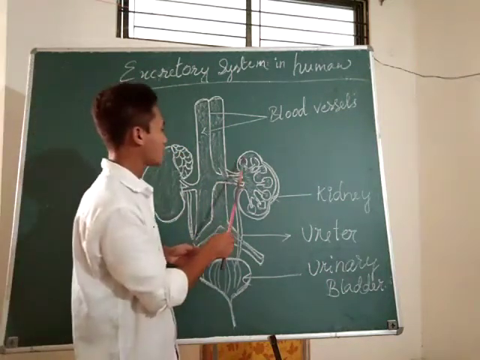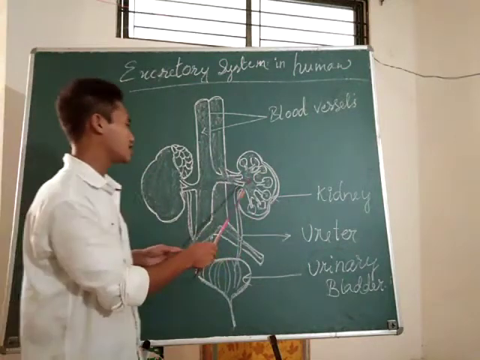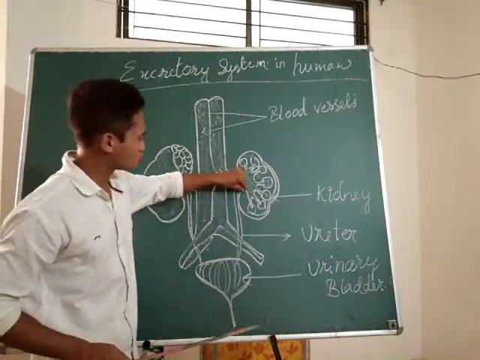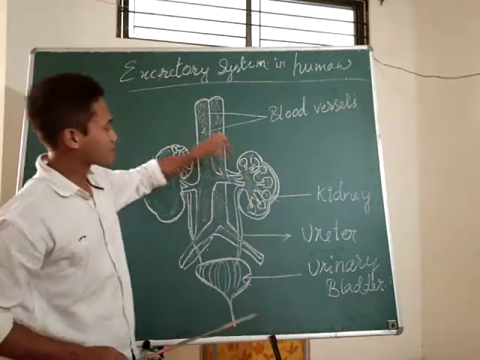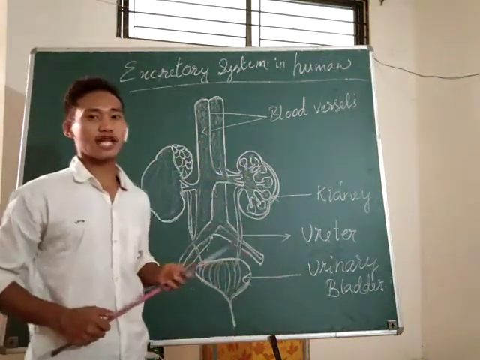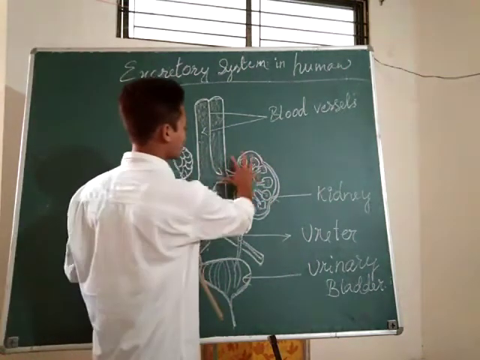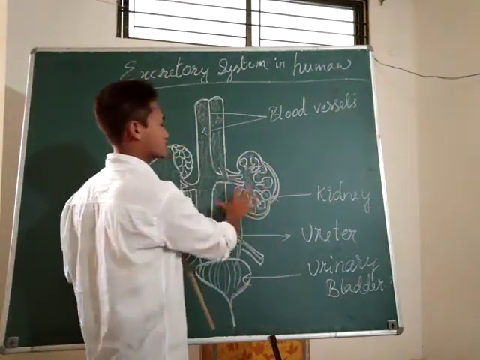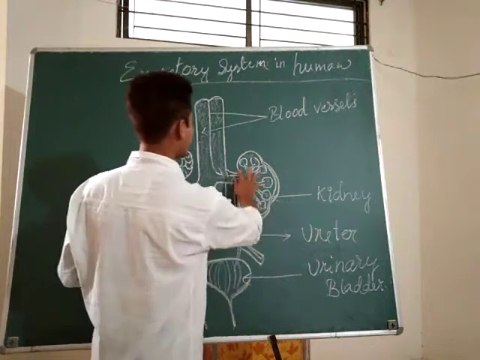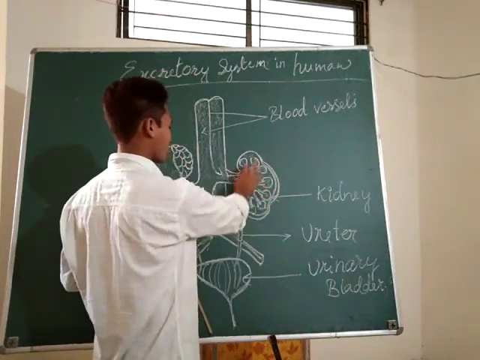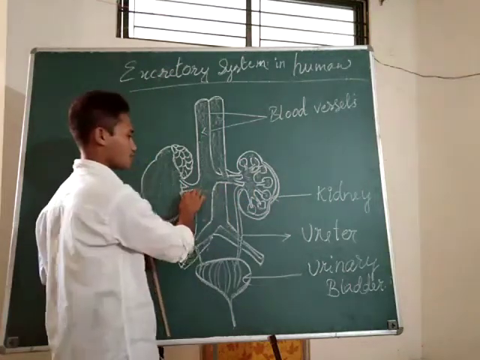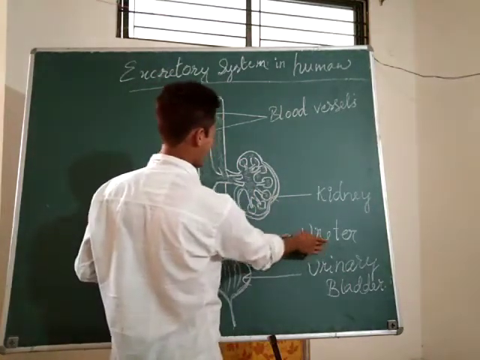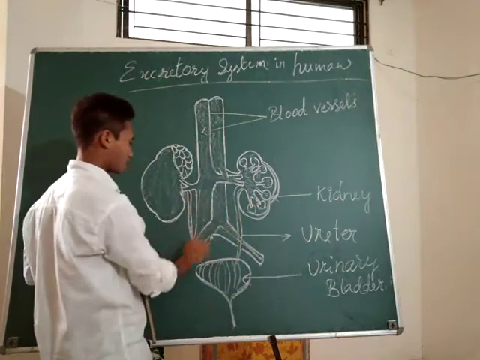In the same way, the kidney has millions of tiny openings through which the blood flows, and it filters the blood. The waste materials flow out through an opening called the ureter, one from each of the two kidneys.